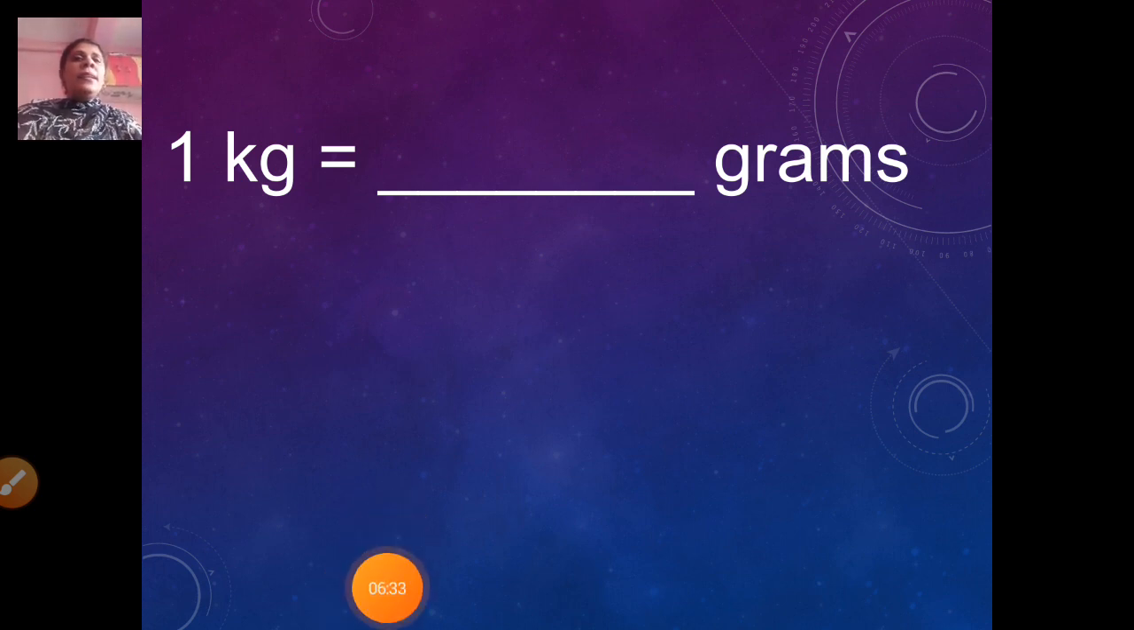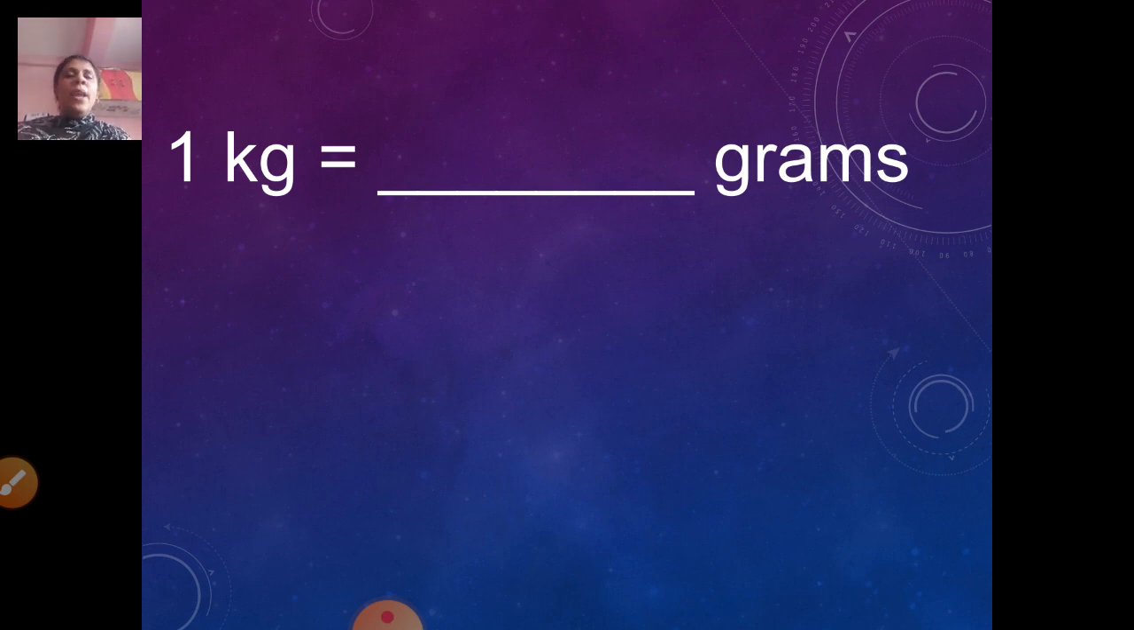Now, 1 kg is equal to dash grams. Kg is a short form of kilogram. Correct. So, 1 kg is equal to dash grams. Now, 1 kg means 1 kilogram. So, 1 kg will be how many grams?